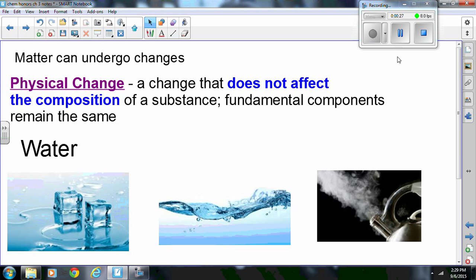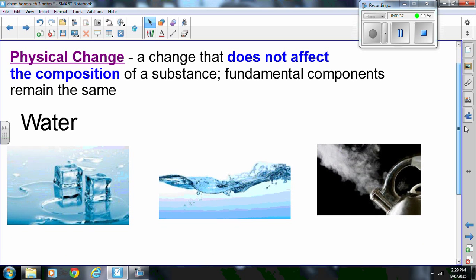A physical change is a change that does not affect the composition of a substance. So the fundamental components will remain the same. So what I showed you in these pictures, all three are water, right? So you have solid ice, liquid water, and then you can see the water vapor. All three pictures are water, H2O. All that's changed is its state of matter.